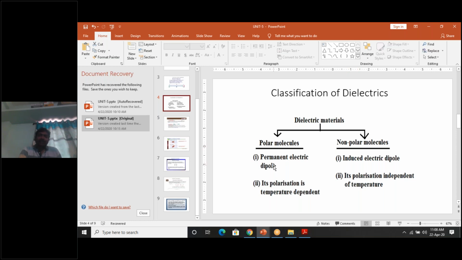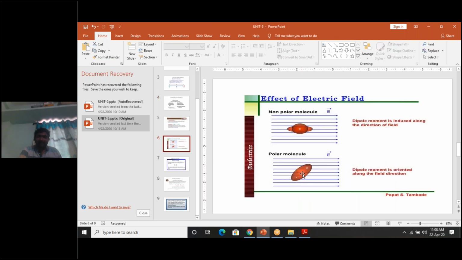Polar dielectric molecules have permanent electric dipoles. That means inside these polar dielectrics, the plus charge and minus charge are separated from each other by default. Here it is a dipole. You see here a plus charge, here a minus charge.